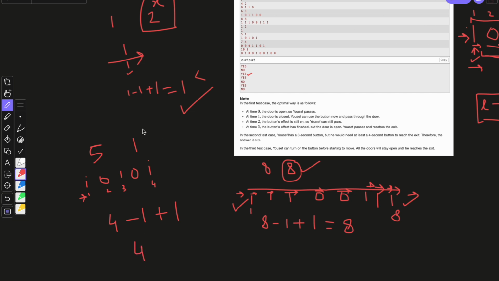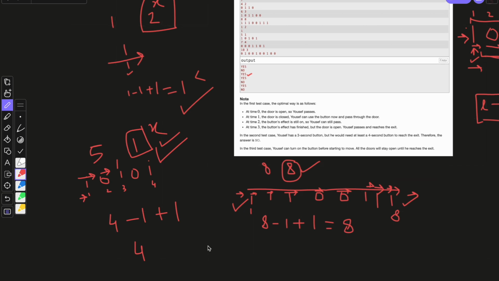4 only. And here the door x value is 1, so the doors will remain open for only 1 second. So Yusuf would only be able to pass through this door, and that's it. Then all these will remain closed. He will pass through this, he will pass through this, but not from this, because only once he can use this power. So that's how we are going to do this question.